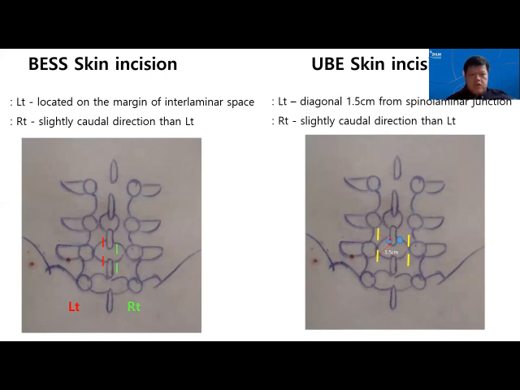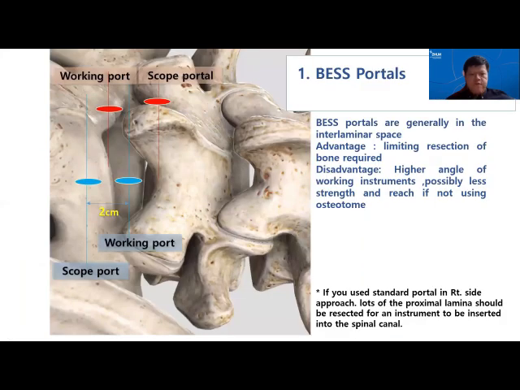In terms of the skin incision, BESS incision is mainly in the interlaminar space, while UBE is 1.5 cm away from the spinal laminar junction. I have done both types of surgery, and I personally find that there's no difference in terms of outcome. It's really your comfort level.